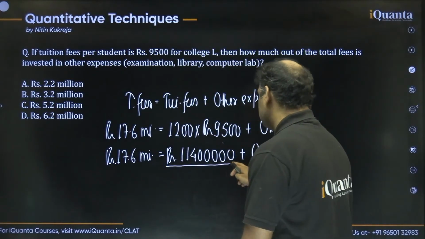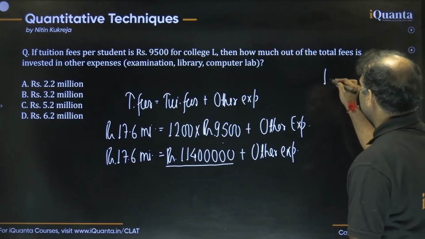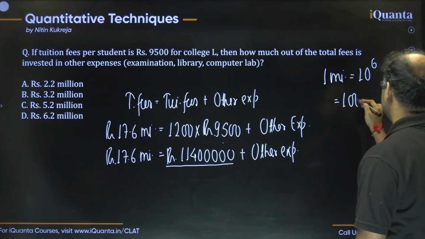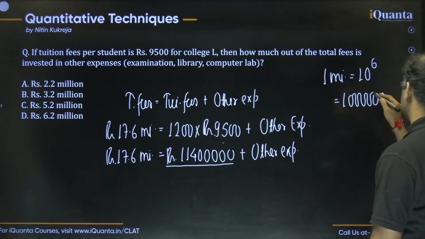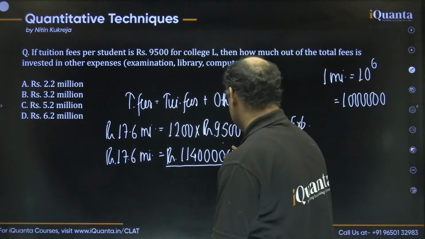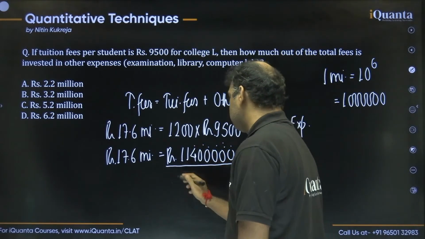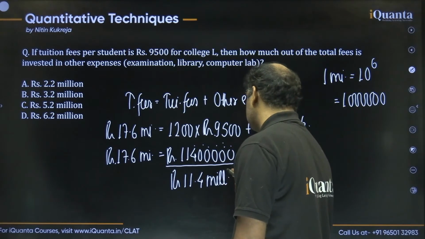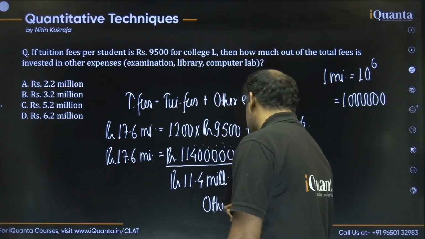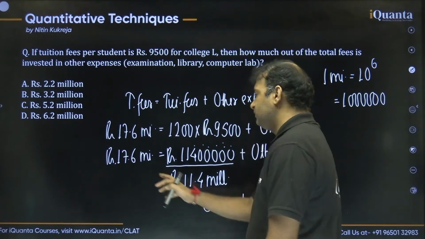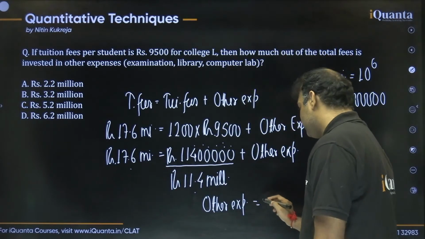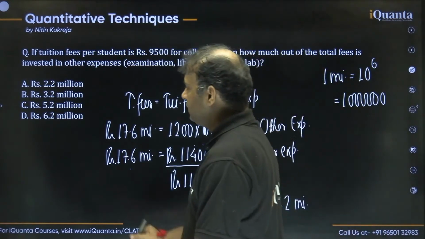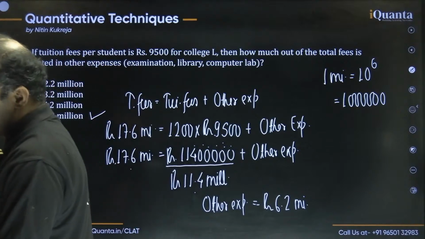Let's convert this into the million. By the way, how do we convert the number into the millions? 1 million is basically 10 raised to the power 6, or you can say 1 followed by 6 zeros, right? So here, if you take 6 digits, 1, 2, 3, 4, 5, 6, we can say this is rupees 11.4 million. That's it. So the other expenses should be 17.6 minus 11.4. That should be 6.2 million, right, guys? So other expenses are coming 6.2 million, which is option number D over here. Hope this is clear to you.